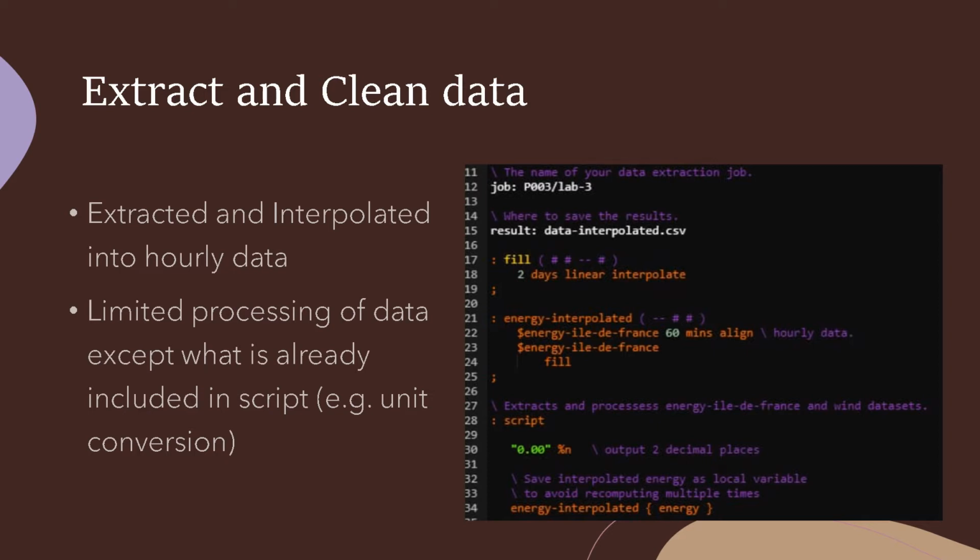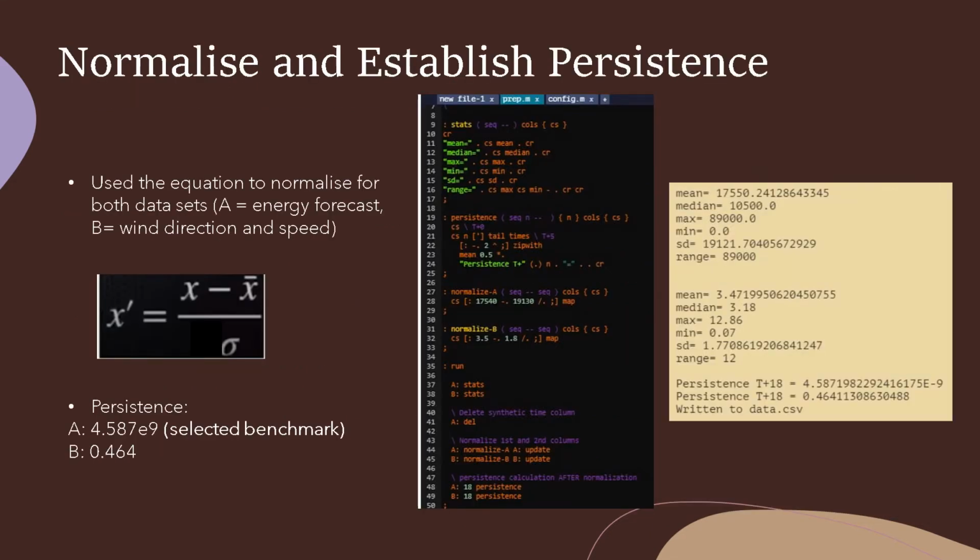hourly data. Note that there are two data sets, dataset A for energy forecast, dataset B for wind direction and speed. We use the following equations to normalize both of them. As for persistence, we pick the persistence from dataset A.